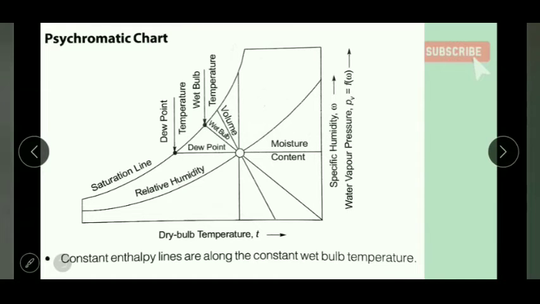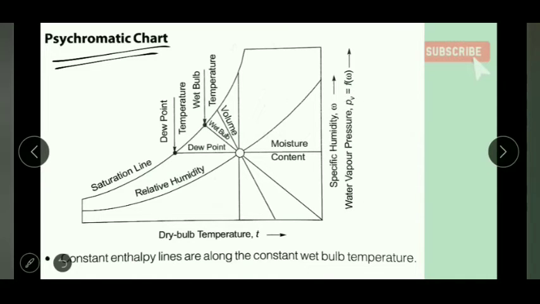Now let us discuss the psychrometric chart. See very carefully here. Let us see which properties are shown in which direction. Here dry bulb temperature is shown in the x direction, and in the y axis the specific humidity W is shown, and the vapor pressure PV is also shown.